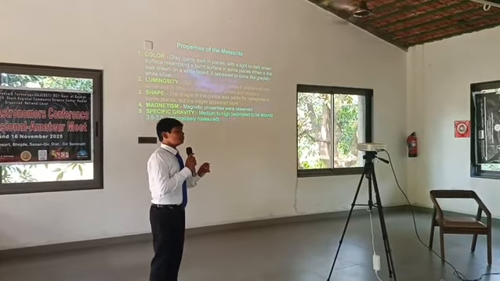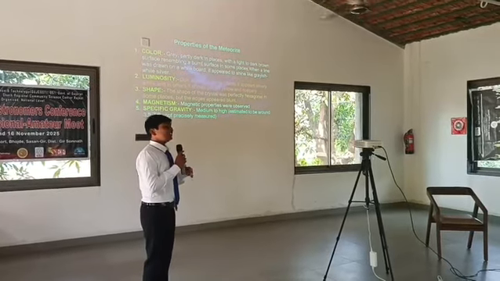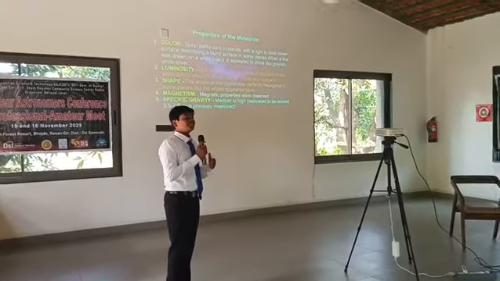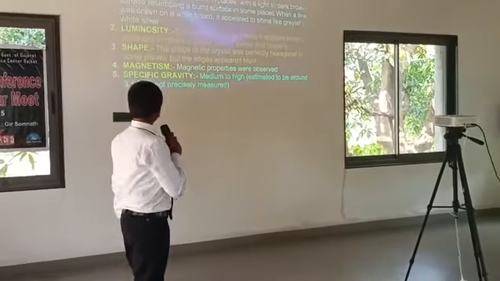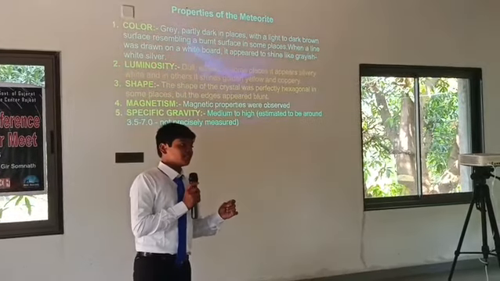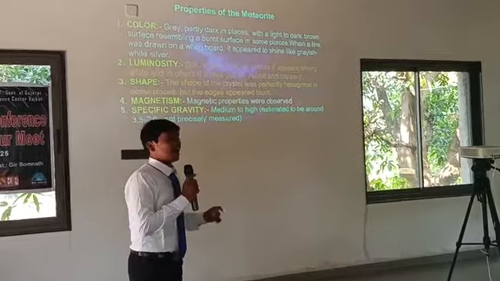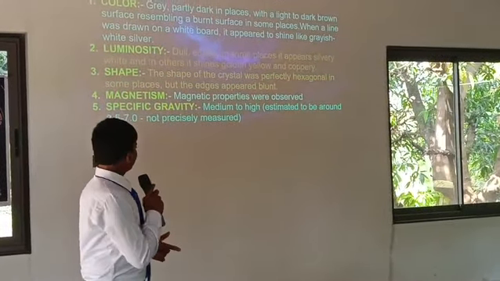Luminosity: it had a little luminosity. It was dull, earthy, and appeared silver white, and at some places it was yellow and coppery. Then its shape was examined, and the crystal was perfectly hexagonal in some places, but it just appeared to be blunt.